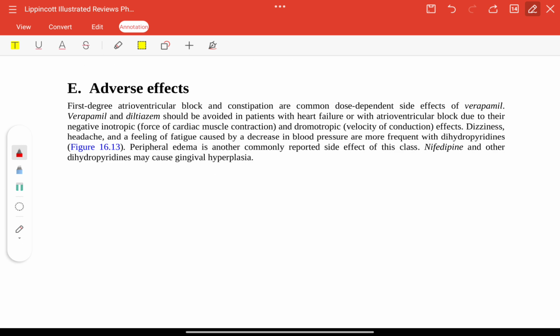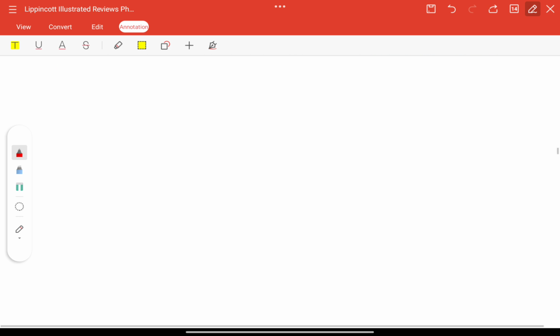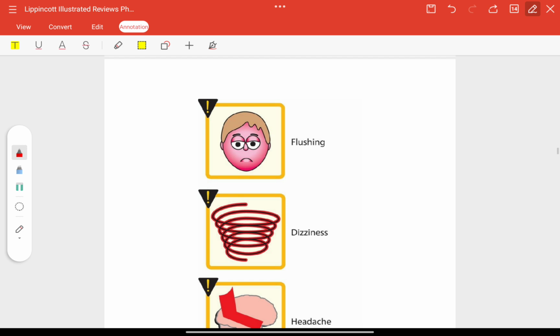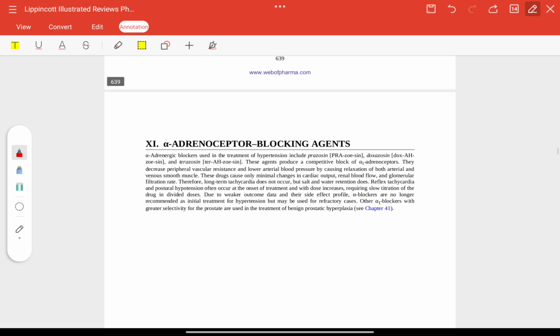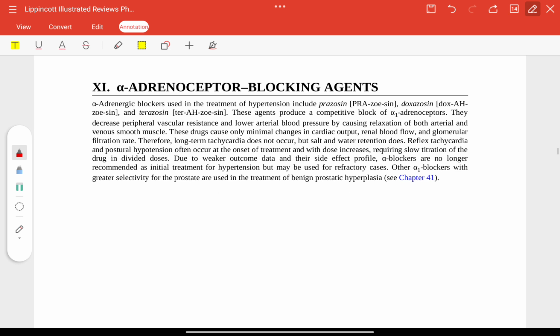Adverse effects: first degree atrioventricular block and constipation are the most common, dose dependent, and they should be avoided with heart failure or AV block because of their negative inotropic effect, that is, force of cardiac muscle contraction. Inotropic is force of cardiac muscle, and dromotropic, that is velocity of conduction effects. Dizziness, headache, fatigue, flushing, hypotension and peripheral edema. Then alpha adrenoceptor blocking agents.